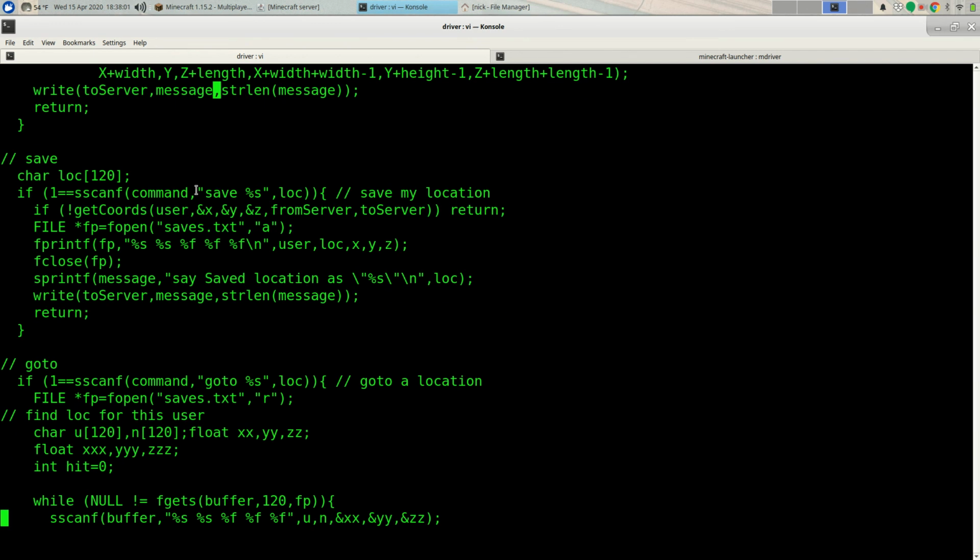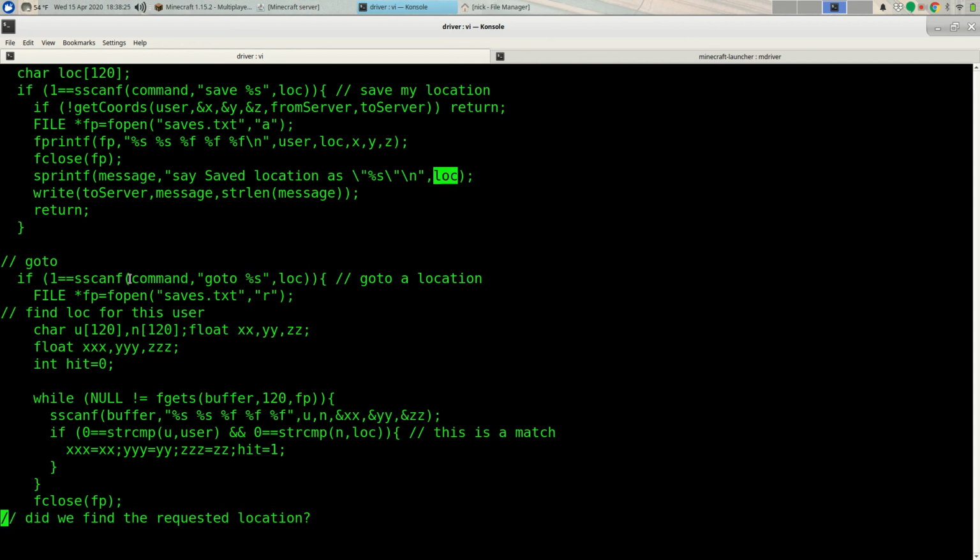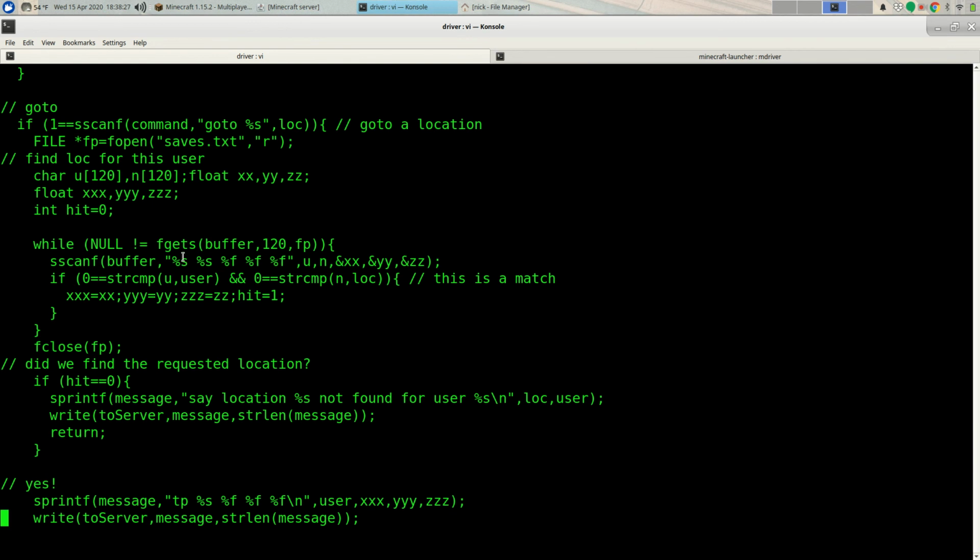To save locations, if the user sends a message which says save something, get the user's coordinates, open up my save file for appending, go down to the bottom of it and basically write out the username, the name of the location that they've chosen, and then the XYZ coordinates. And then I put in a message to the user by chatting and saying save the location as, and what their name was. And if you say go to, I go through the file looking for something that matches the username and the location name, and I don't clean up the file. So I want the last one that matches.